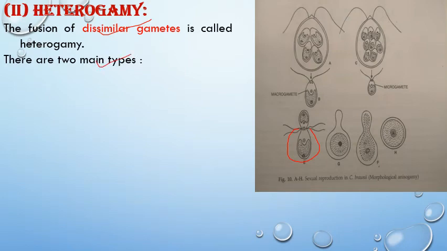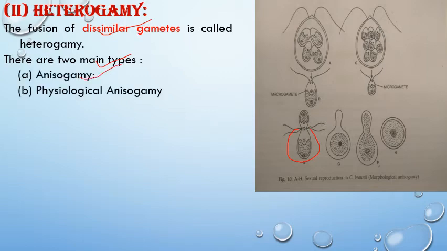In one type, both the fusing gametes are morphologically similar, meaning their shape is similar, but they are different in their activity. So that is called physiological anisogamy. In the second type, the fusing gametes are morphologically different, so that is called anisogamy. So firstly anisogamy, second is physiological anisogamy. Aniso means unequal.